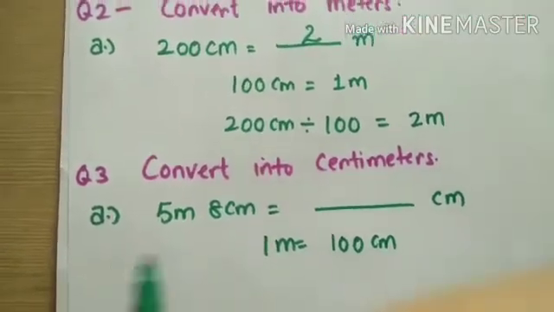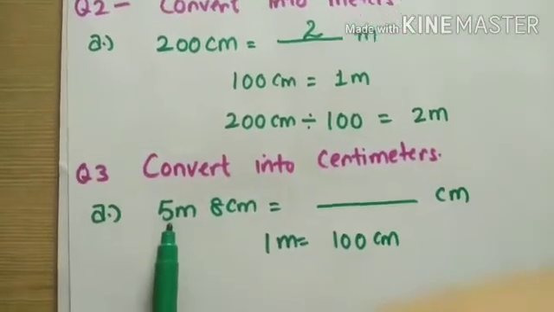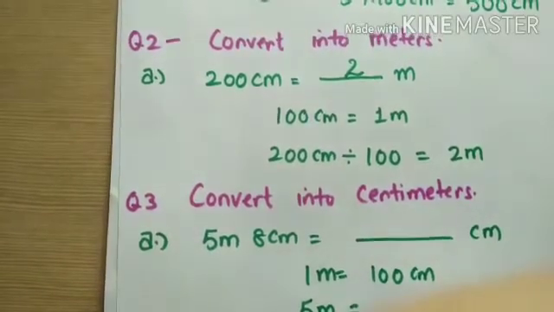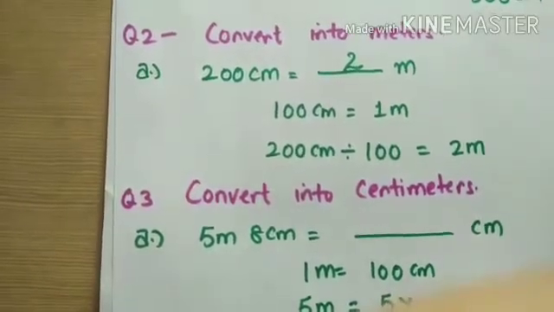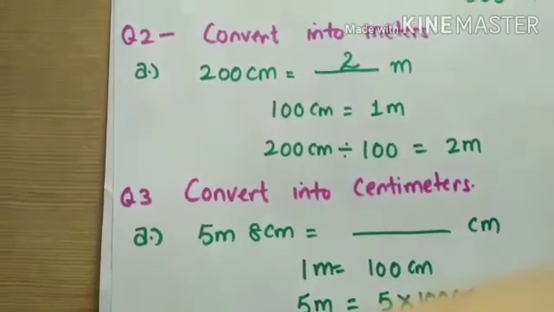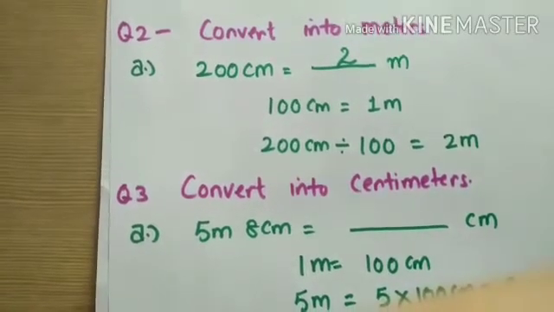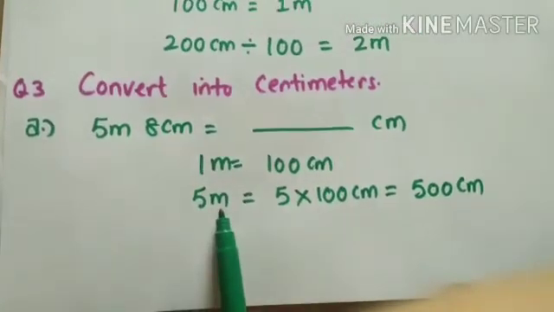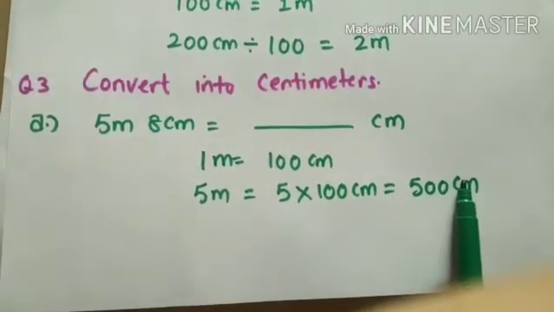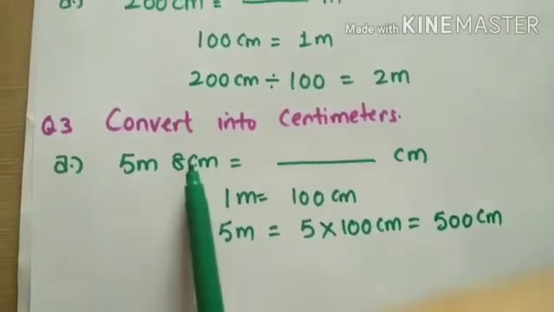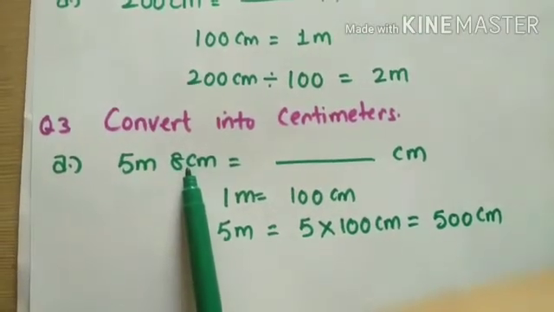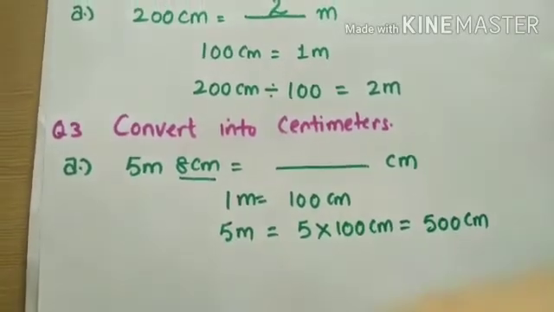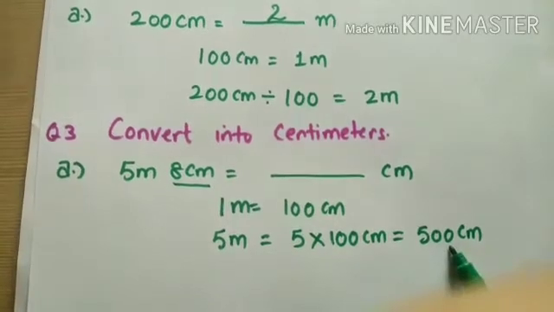After that, 5 meters are given. So 5 meter is equal to 5 multiplied by 100 centimeter is equal to 500 centimeters. So first we have converted the bigger unit into the smaller unit. Here in this question one more smaller unit is given, that is 8 centimeter.